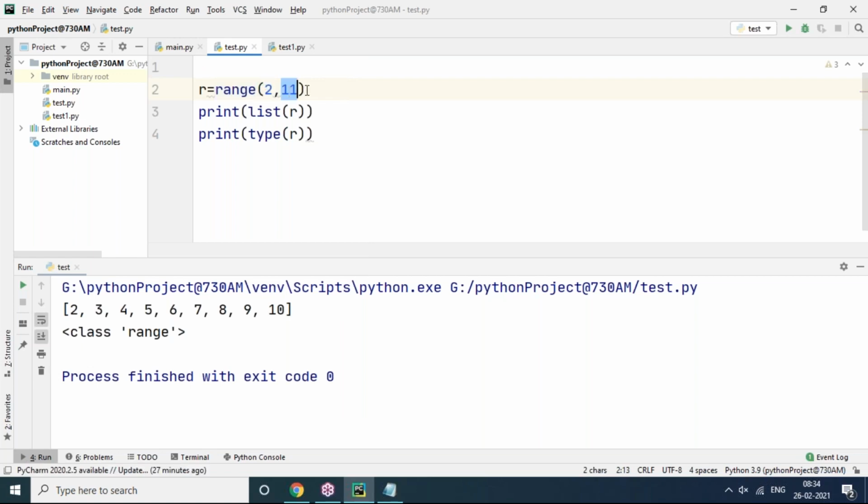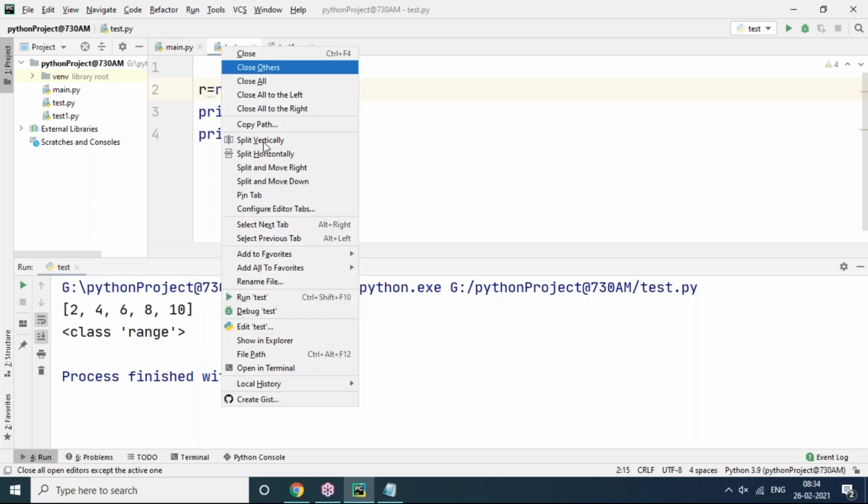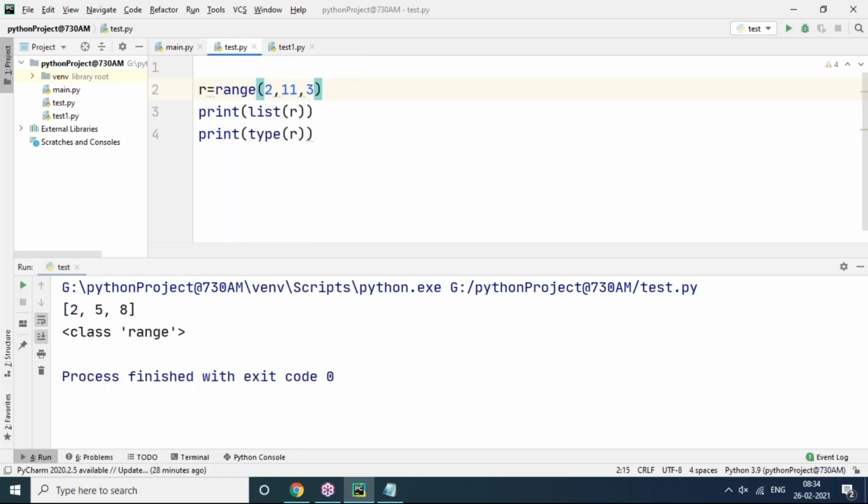This is the starting range, this is the ending range, and there is one more option. Start value, stop value, and step value. Step value means how much you want to increase each time. I'm giving an increase of 2: 2 plus 2, 4 plus 2, 6 plus 2, 8 plus 2, 10. The step is your wish. I'm giving 3: 2 plus 3, 5 plus 3, 8 plus 3, 11. 11 will not be included because 11 is the last value and it is excluded. If I mention 12, then 11 will also be included. So this is the range: 2, 5, 8, 11.